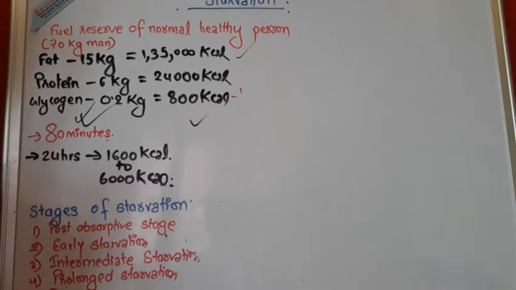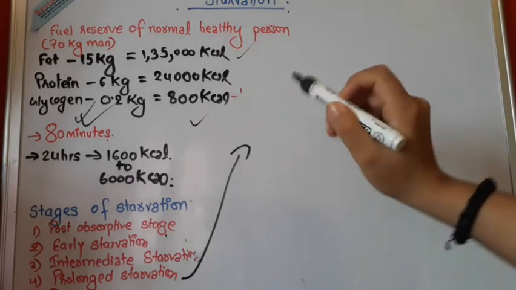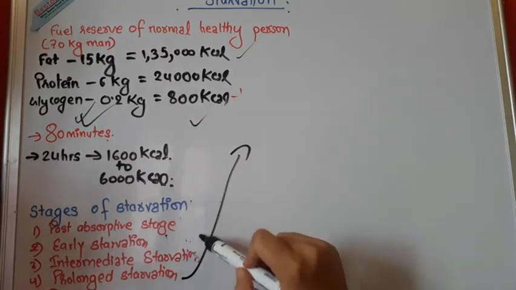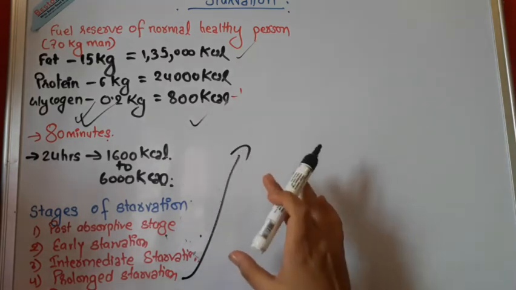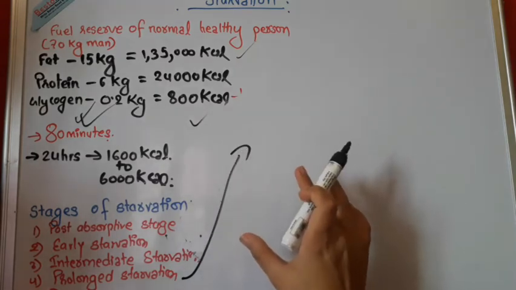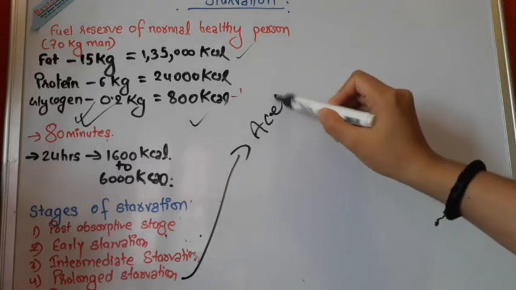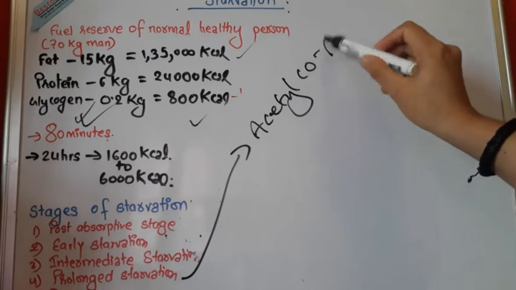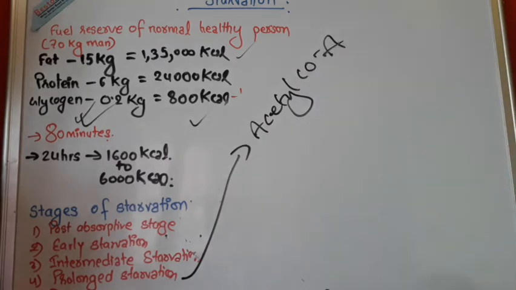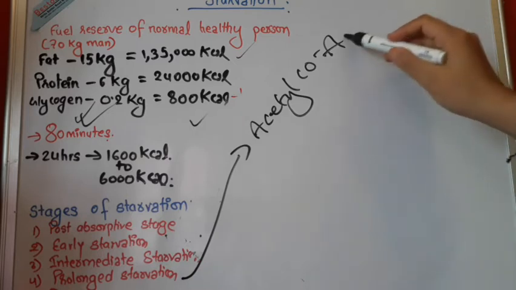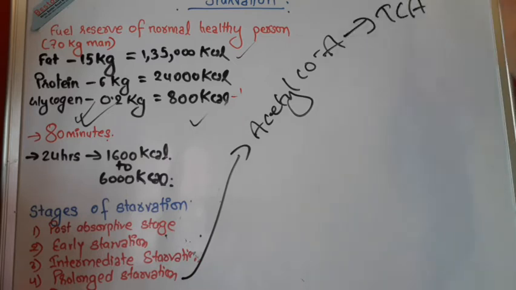Now, in intermediate starvation there is a fatty acid increase in the body, and a hydroxybutyrate increase. Fatty acid increase means an increase of acetyl coenzyme A, which goes for the TCA cycle.